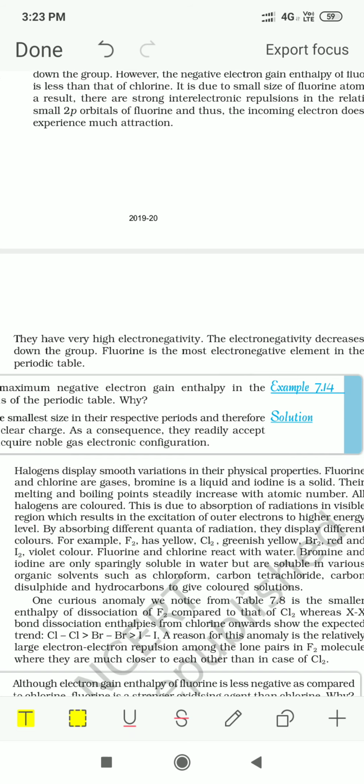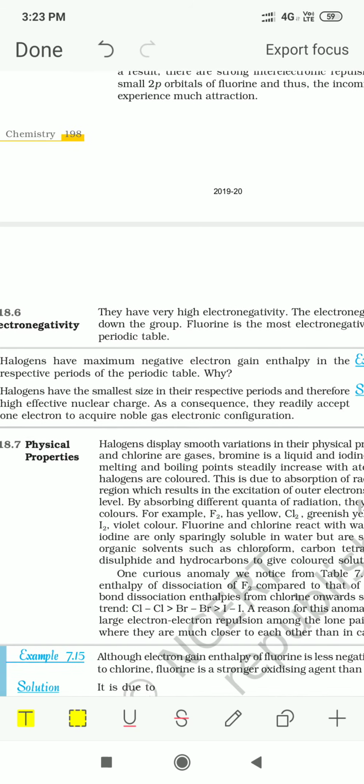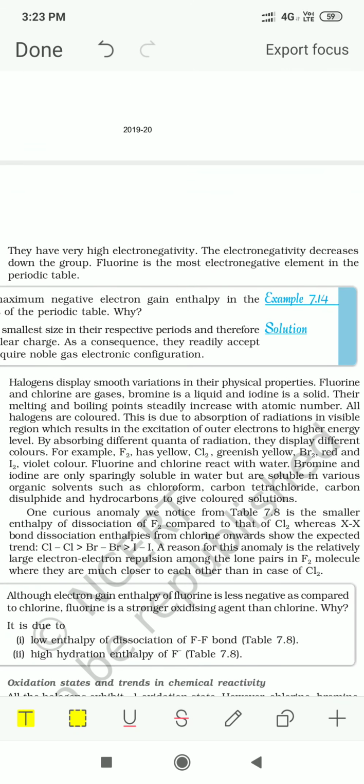Fluorine and chlorine react with water, whereas bromine and iodine are sparingly soluble in water, but they are soluble in organic solvents.